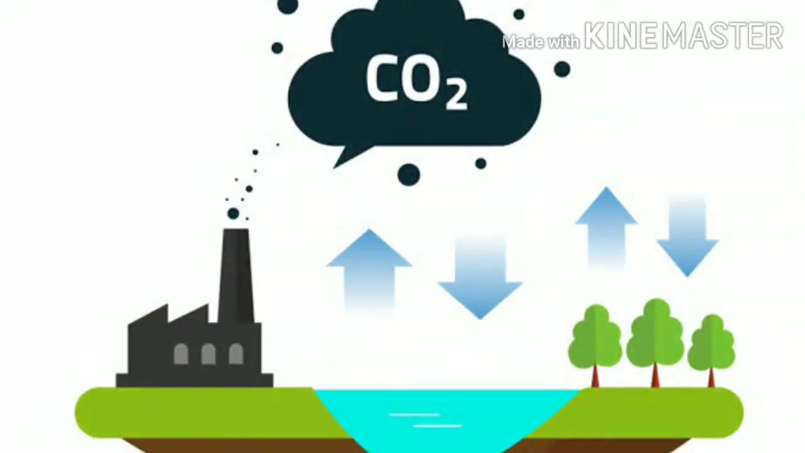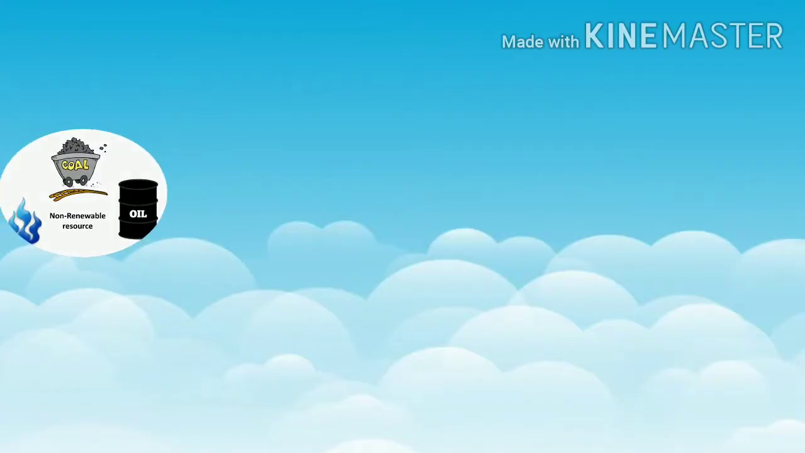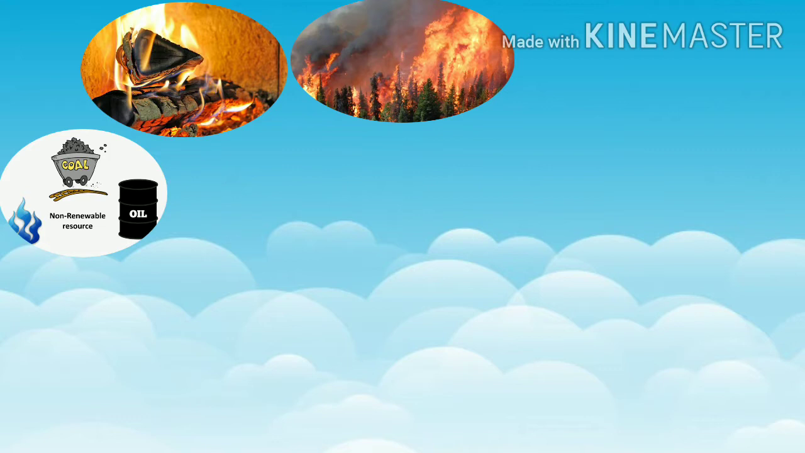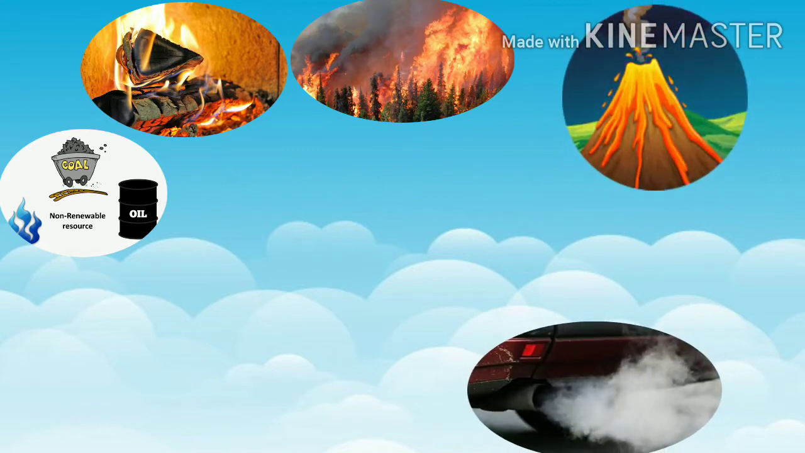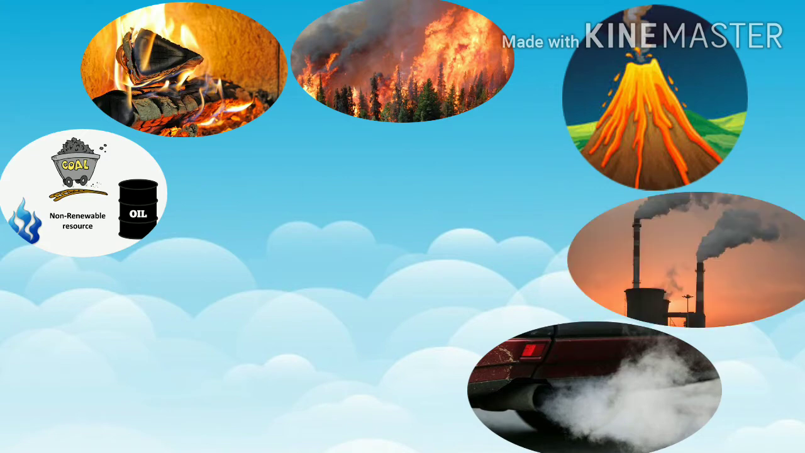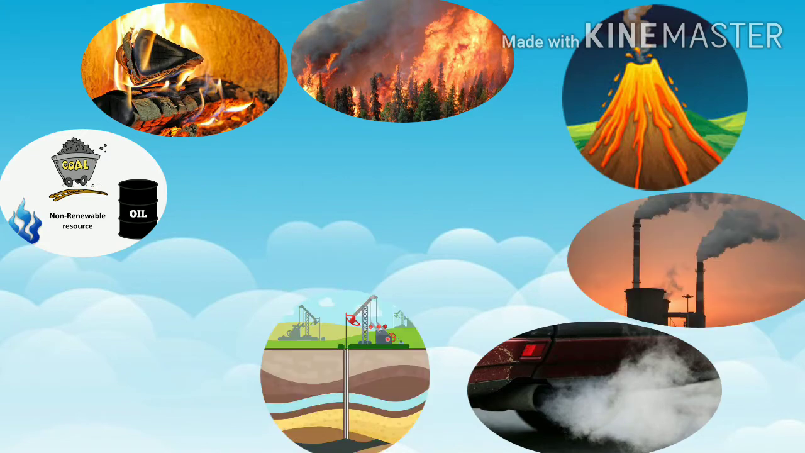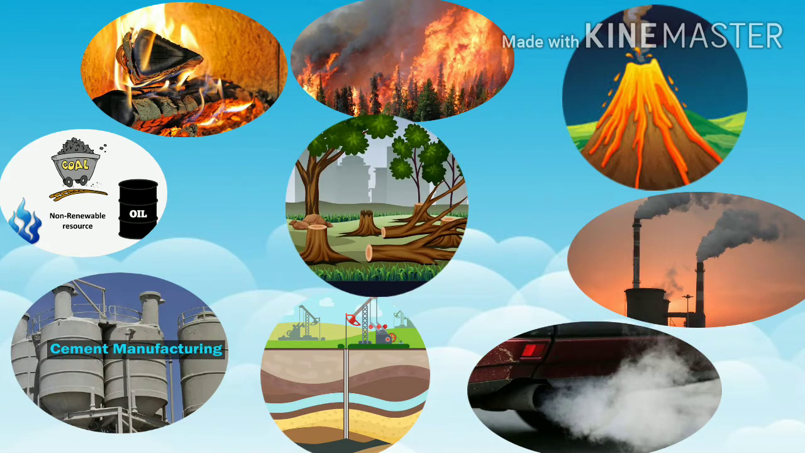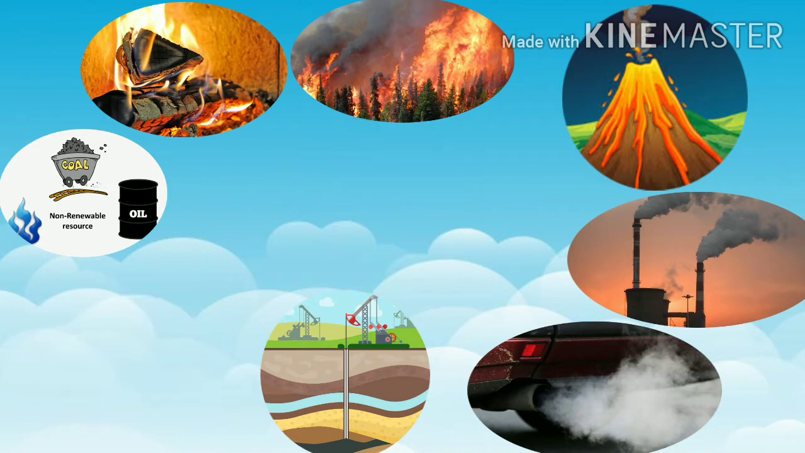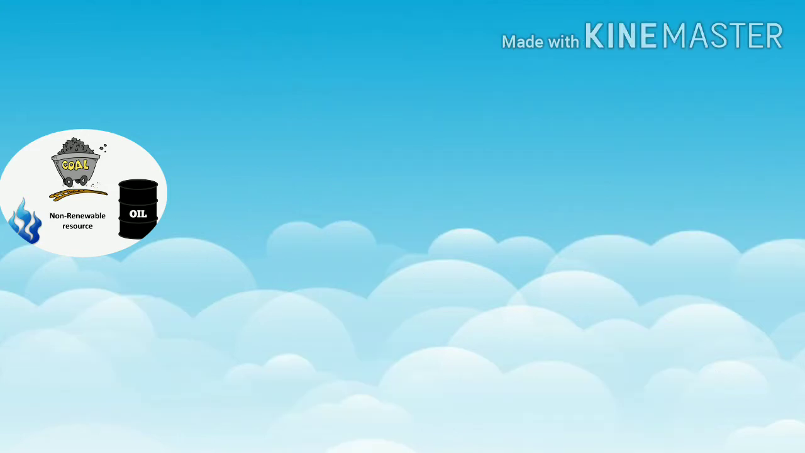Now, the carbon dioxide can be released into the atmosphere again through different ways, that is, through abiotic processes like the burning of fossil fuels and wood, forest fires, volcanic activities, release of smoke from motor vehicles and industries, extraction of fuels, cement manufacturing, and deforestation. In this way the carbon dioxide can be released into the atmosphere through the abiotic processes.